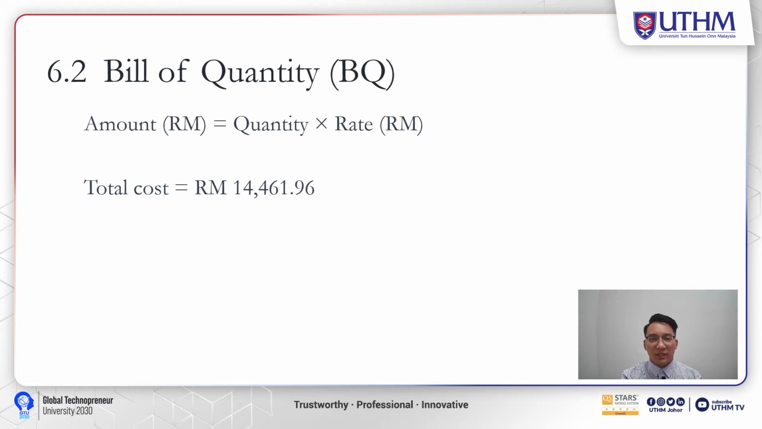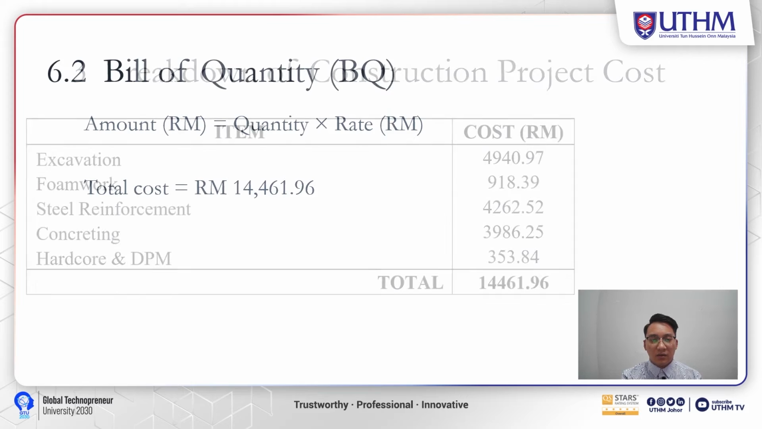Next is the bill of quantity. The amount can be obtained by multiplying the quantity and rate. And for our project, the total cost is 14,461 ringgit and 96 cents.